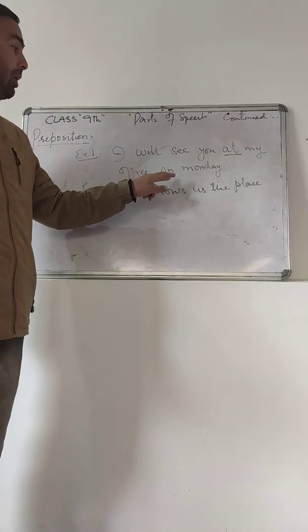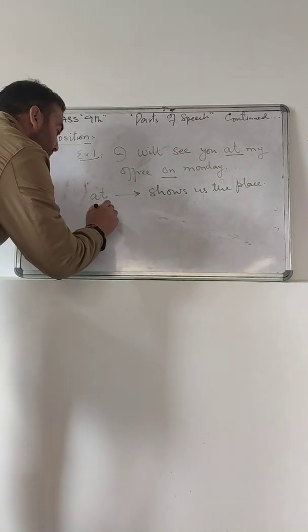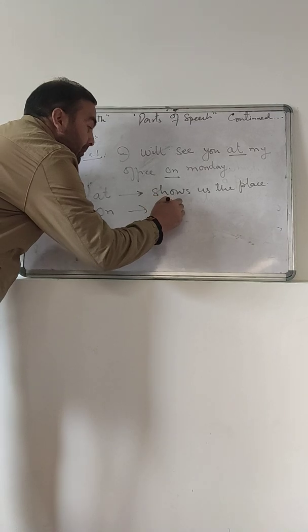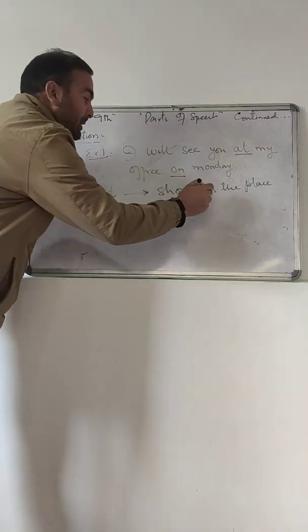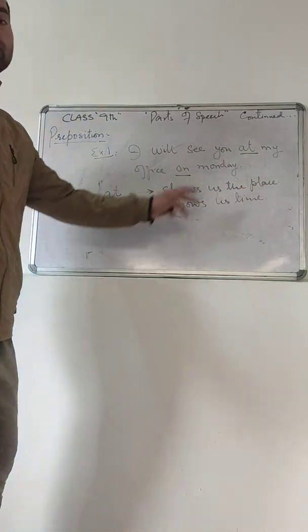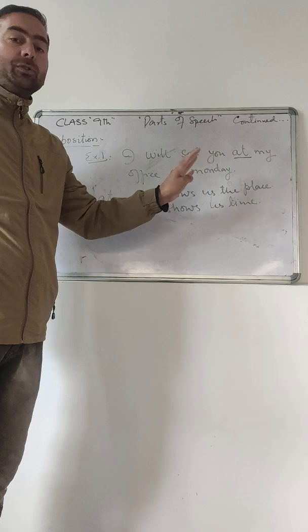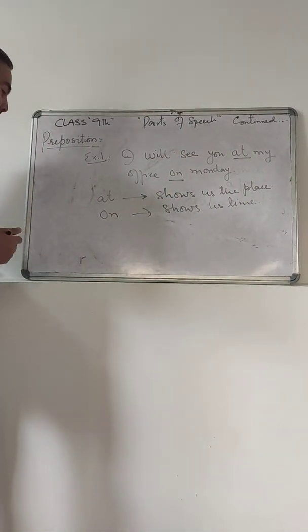When will I see you? On Monday. So it shows us the time. Second preposition, on, shows us time. So these words, at and on, show us the place and the time respectively. These words are called prepositions because they are showing us the relationship between time and place.